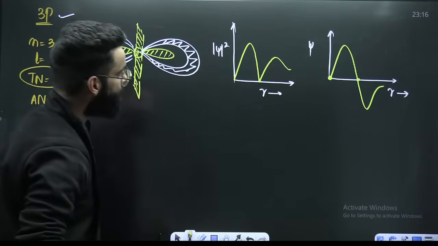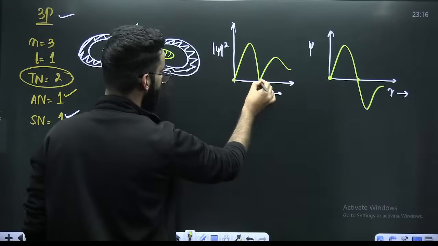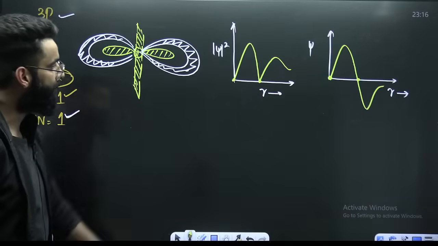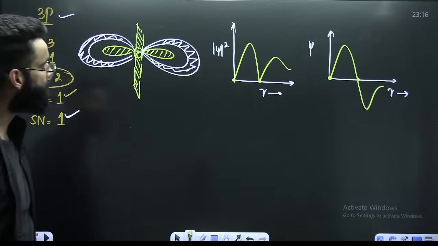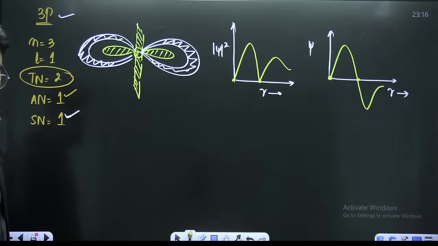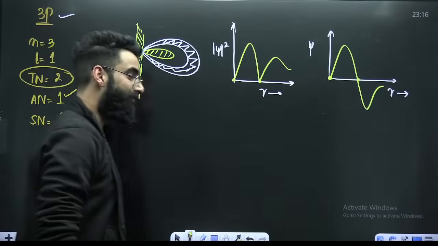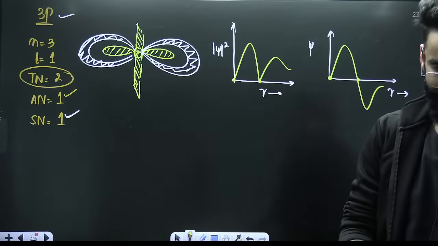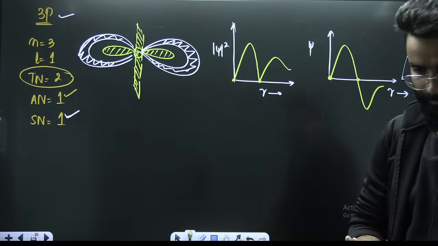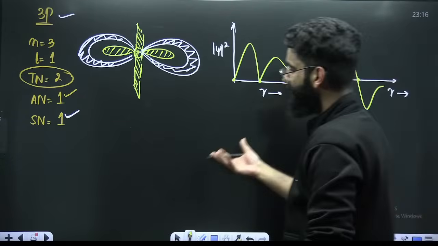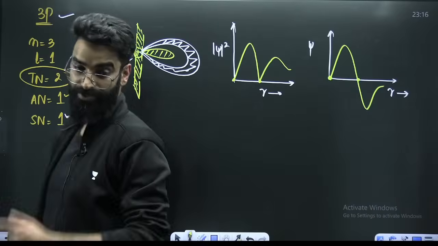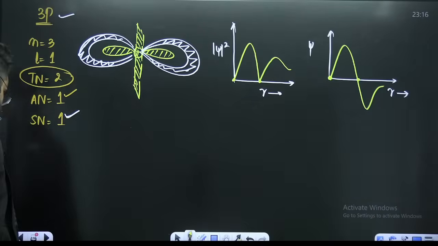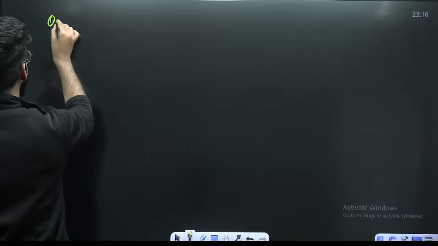Correct, people? These are your 2 nodes here, out of which this one represents the radial node. I hope this is clear. So I believe you can make it for 3p, 4p, 5p, etc. You can do that on your own. Correct? All these questions can be asked in your examination as well. For example, I'm giving you a question.